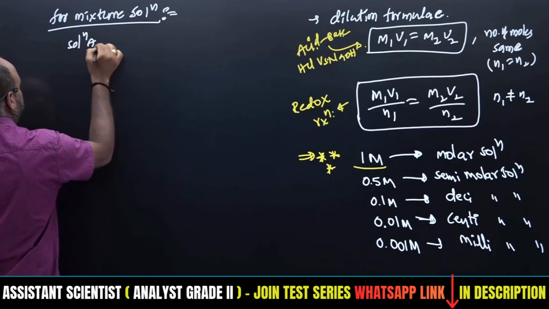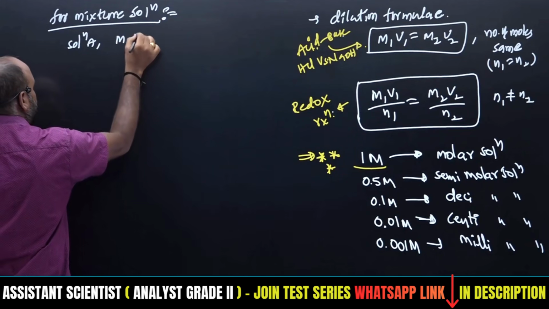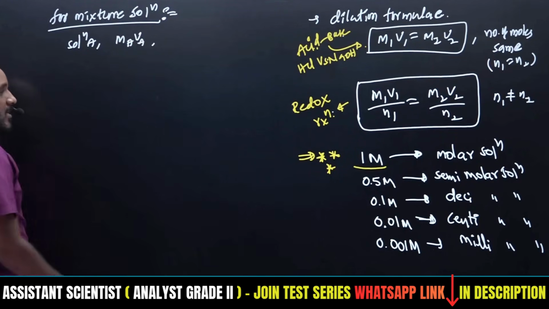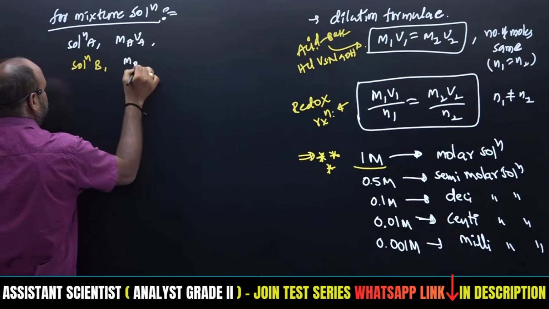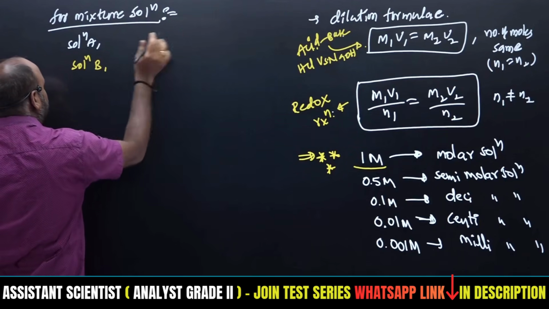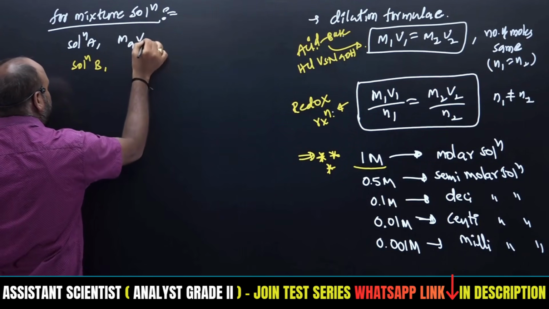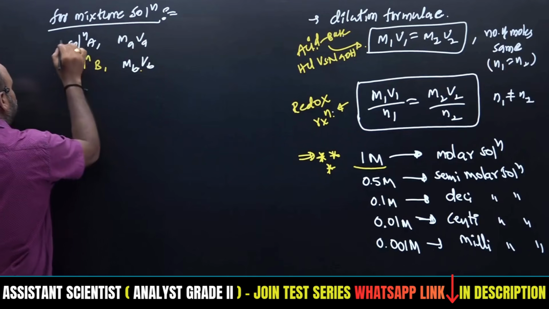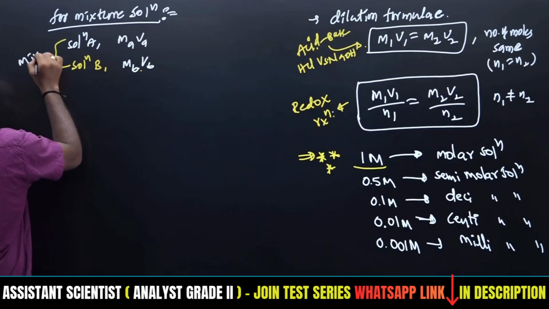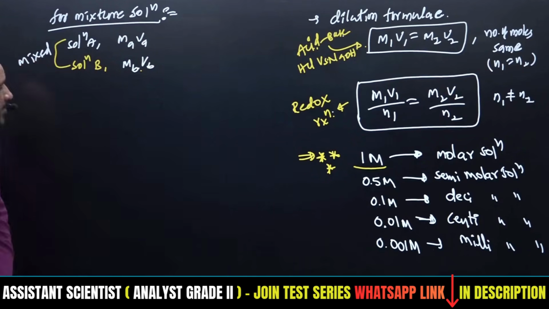Solution A has molarity and volume MAVA, and solution B has MBVB. We use small a and b subscripts. When these two solutions are mixed together,